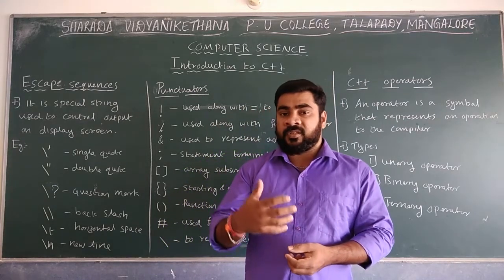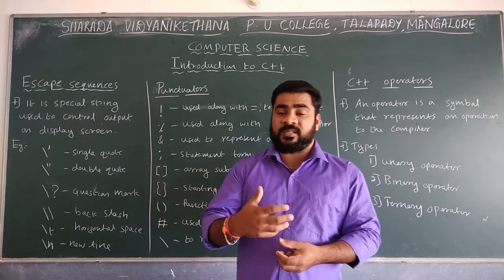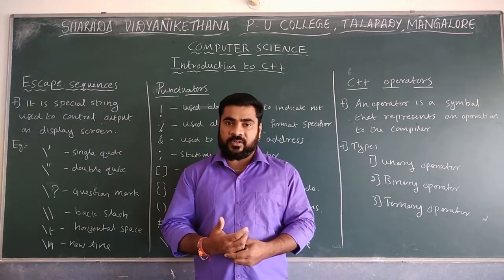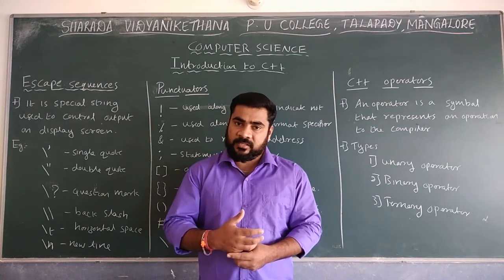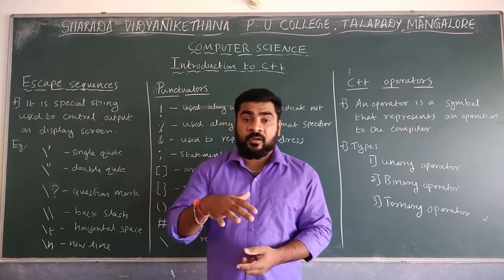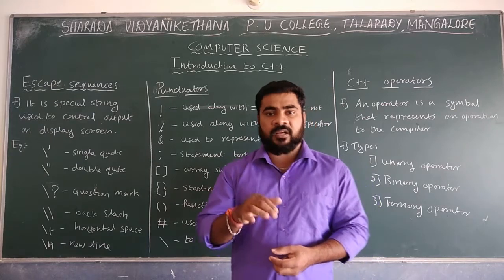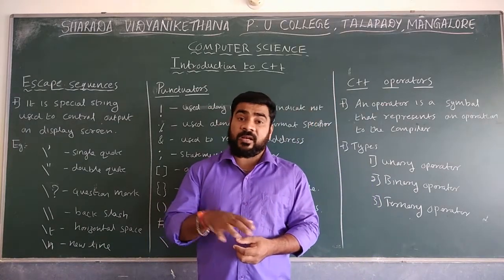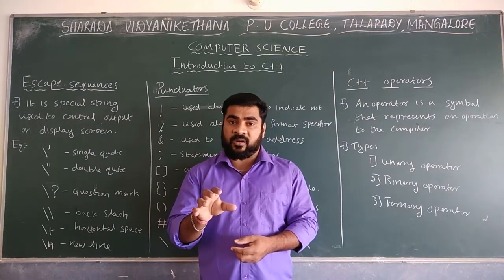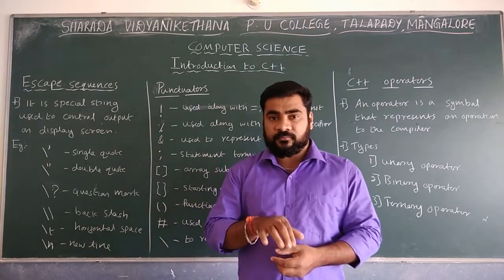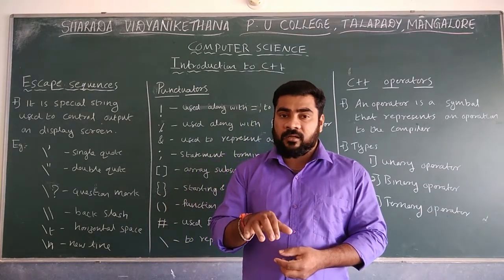We already discussed some types of C++ tokens, such as identifiers. Identifier we finished. Remember, identifier is important. An identifier is a name given to a program element. Whenever any program element is there, for that particular program element we provide a name. That is known as an identifier.